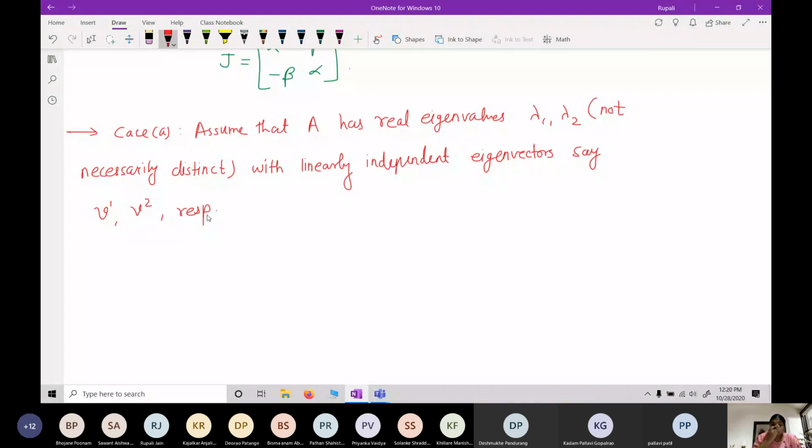So v1 is the eigenvector corresponding to lambda 1 and v2 is an eigenvector corresponding to lambda 2.